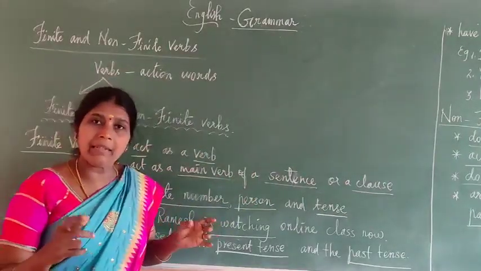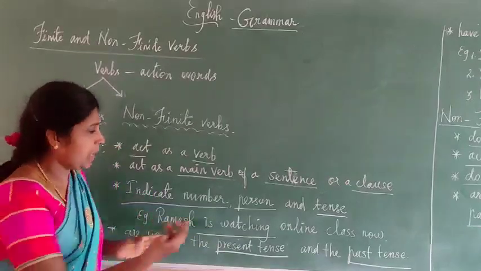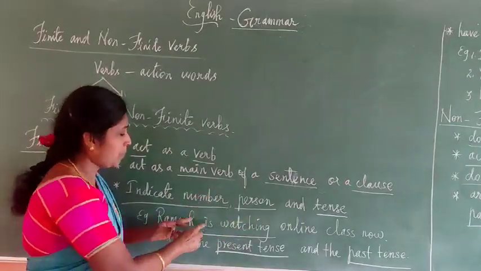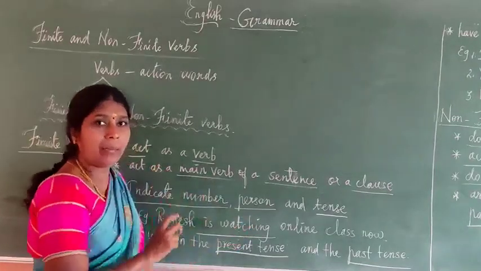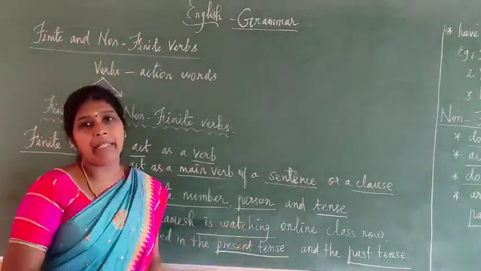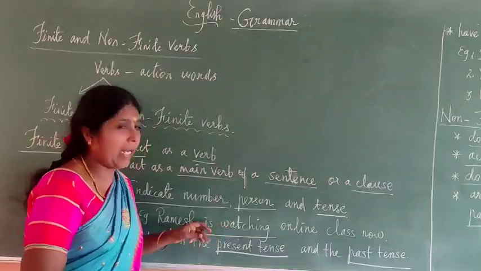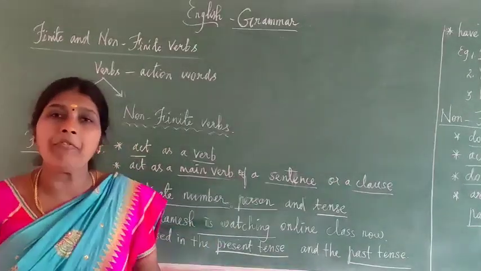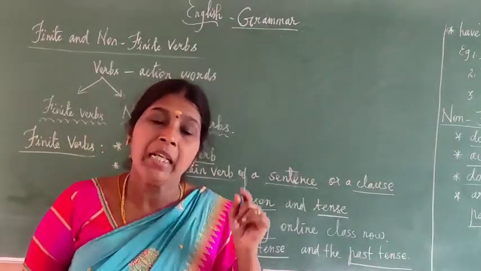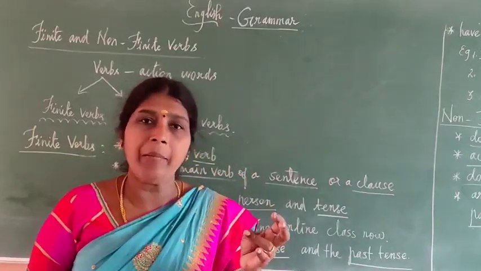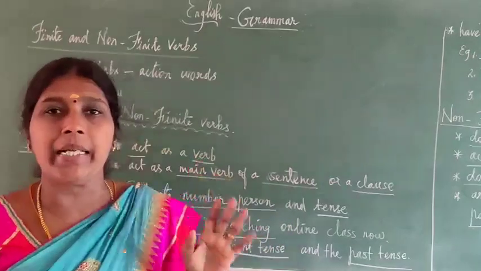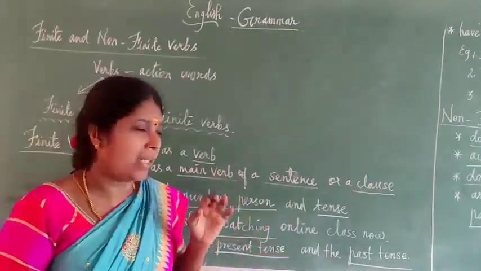So here we have already seen that finite verbs act as the main verb of a sentence. What is a sentence? A sentence is a group of words. Take this one sentence only. He is watching. Here which is the main verb? Watching. This is the main verb, so this is a finite verb. With the help of the auxiliary verb, we have to find out what tense. Is watching, present continuous tense. Is, am, or are plus verb 1 plus ing means present continuous tense.